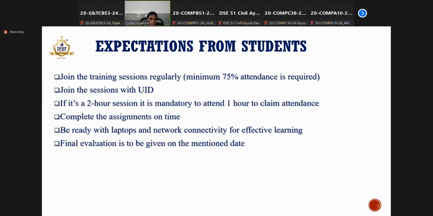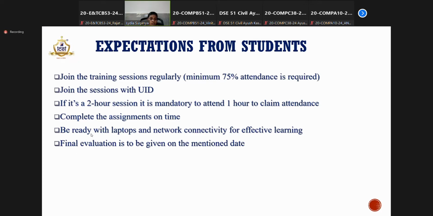Then the last point is that the final evaluation is to be given. That is the oral examination, which carries 20 marks in term work. It has to be given on the mentioned date. For example, in your case, the date given is 5th February.